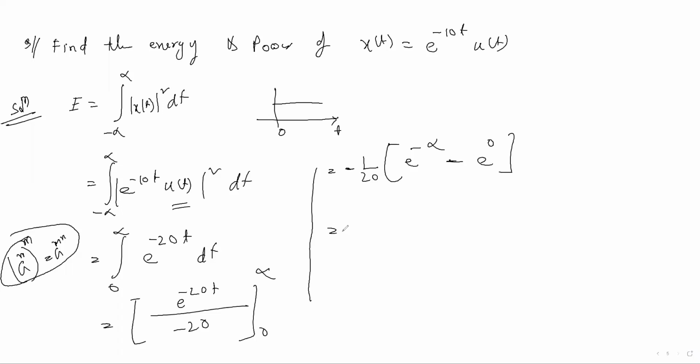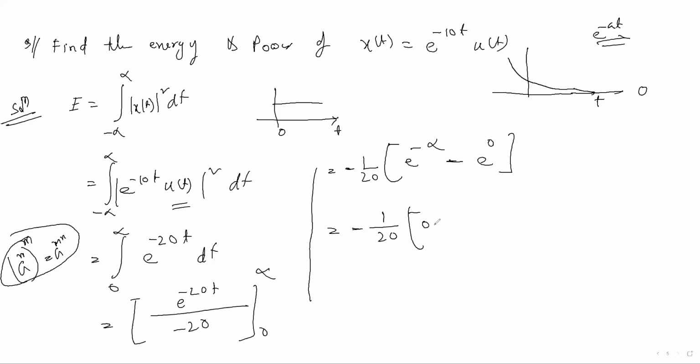Can anybody say what is the value of e to the power minus infinity? 0, sir. Because e to the power minus 20t is an exponential signal which is gradually decreasing. When we put t equal to infinity, the value will be 0. So you should know these things. What I have taught in elementary signals: this is an exponentially decaying signal. When e to the power minus infinity, it is 0.